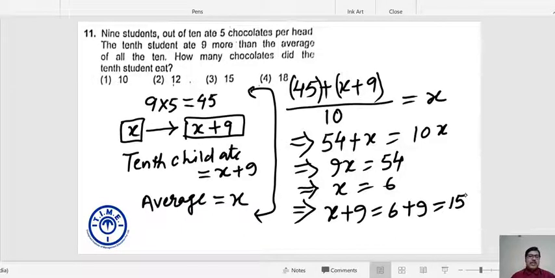Alright. Now let us move to the next set of concepts that might help you to solve the questions further. You may find some average questions in which one of the elements or a group of elements is counted more than once, and we are required to find out the value of those which are counted more than once.